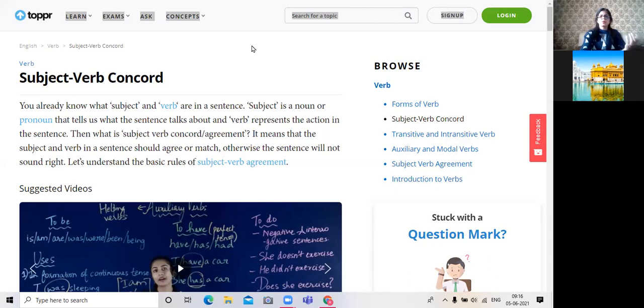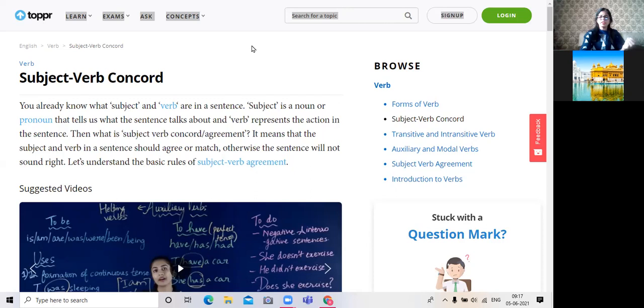Is, am, are, or was, were are the verbs which show the state of being. And the third kind of verbs show the state of action, which is in progress, or which is over. For example, she is doing her work. She has planned to go there.